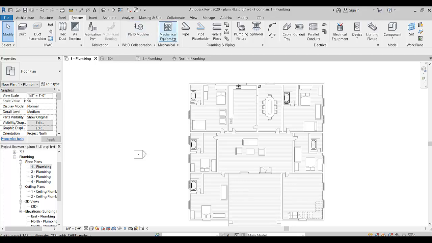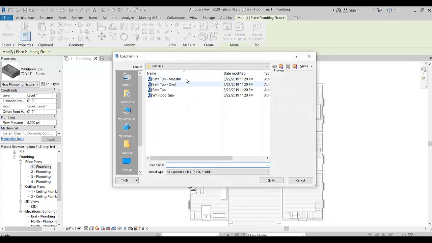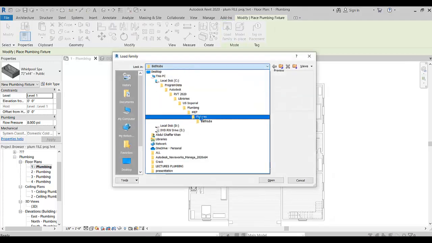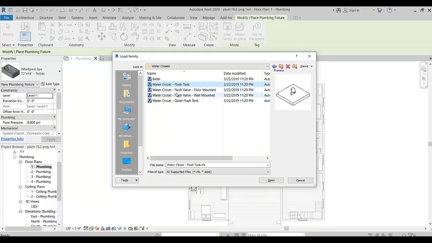I can select again Plumbing Fixture and Load Family, and then select these fixtures again, and from Water Closets, here you see these are different types of water closets. This is a water closet with flush tank.